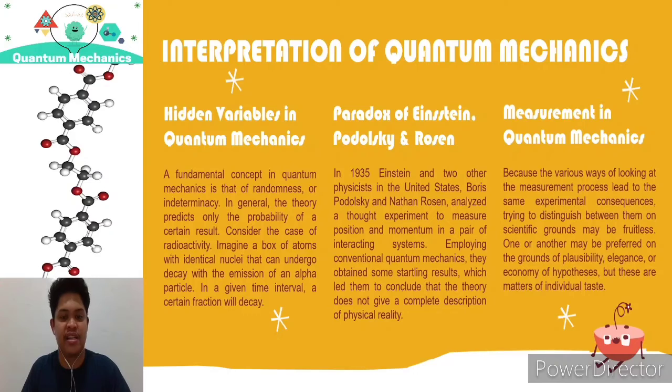Now, I will discuss the interpretation of quantum mechanics. First is the hidden variables in quantum mechanics. The theory may tell precisely what the fraction will be, but it cannot predict which particular nuclei will decay. In quantum mechanics, the randomness is asserted to be absolutely fundamental. Some physicists rejected the notion that the nuclei were initially in the identical state.